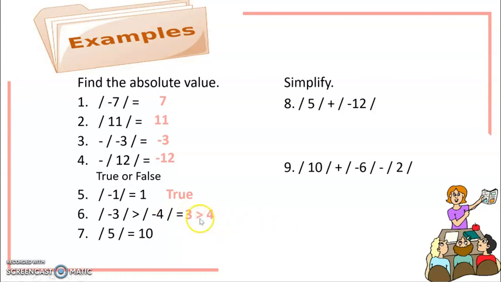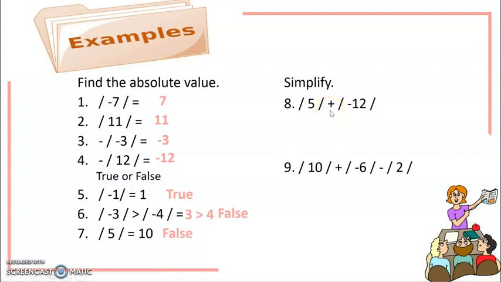Okay, so that is 3 is greater than 4. Now, is 3 greater than 4? Isn't it not? Because it is smaller. So, therefore, that is false. How about number 7? Absolute value of 5 equals 10. The absolute value of 5 is 5, right? Is 5 equal to 10? No. So, therefore, that is false.